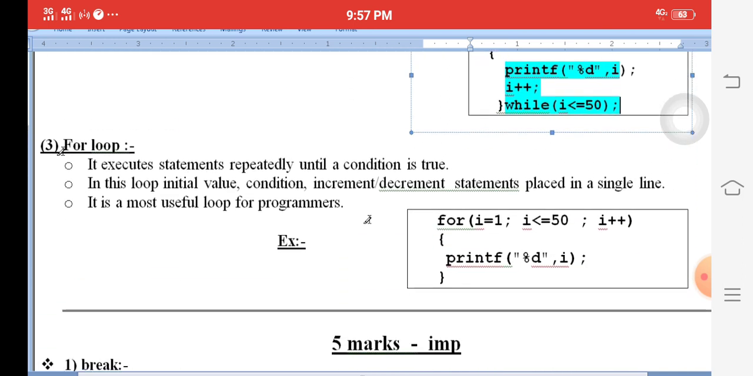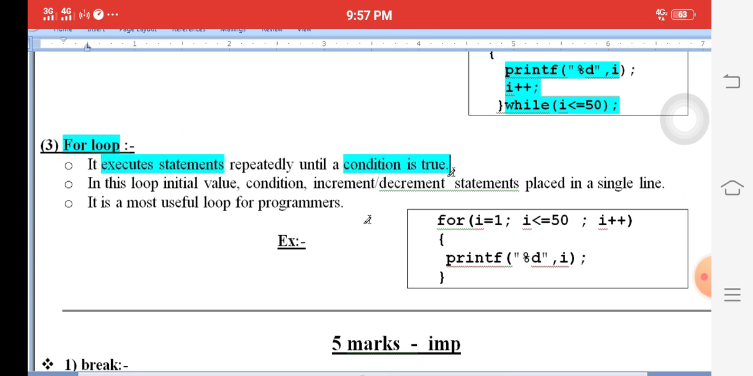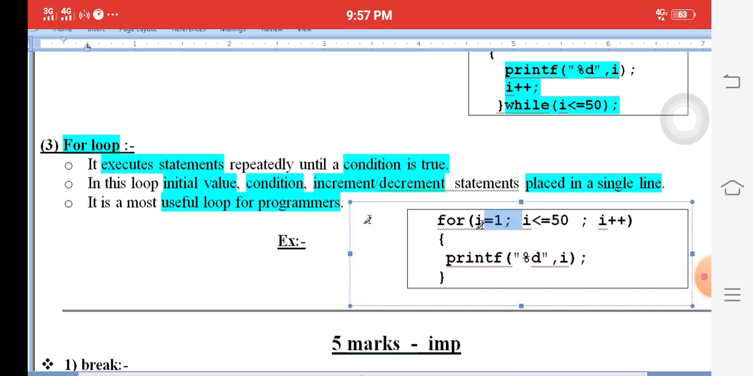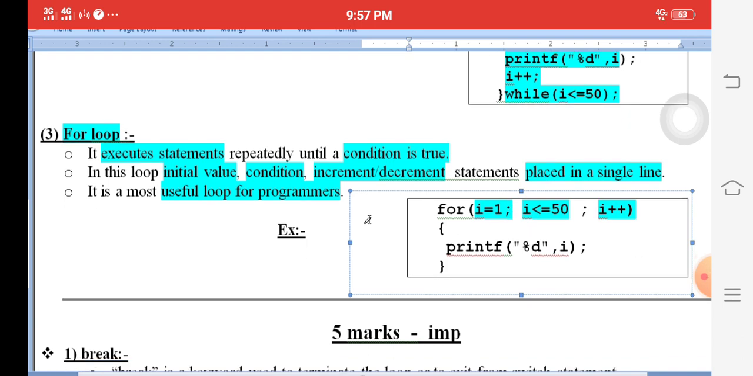For loop. The for loop is similar to the while loop: it executes statements repeatedly while the condition is true. Initial value, condition, and increment or decrement are in a single line. It is very preferable and very useful for each and every programmer and software engineer. For example, i equals 1 is called the starting value, i less than 50 is the condition, i plus plus means increment. These are all three statements in a single line separated with semicolons. It is a very important question.